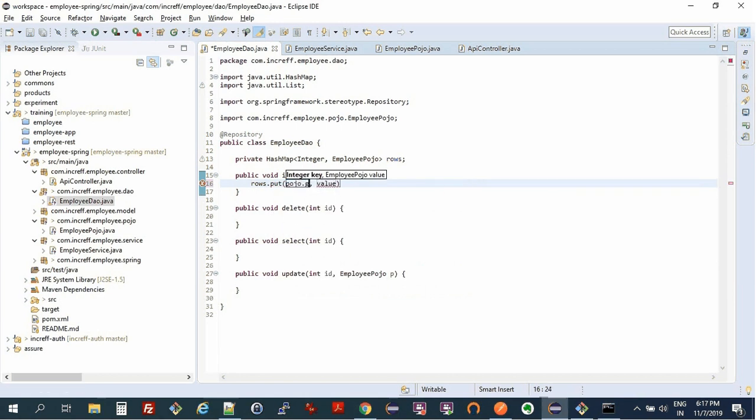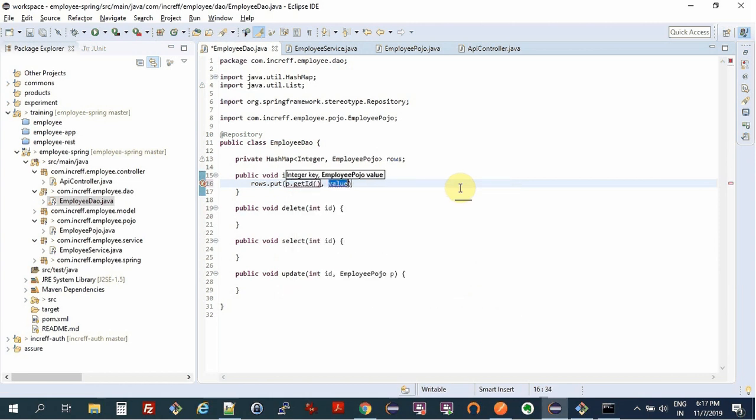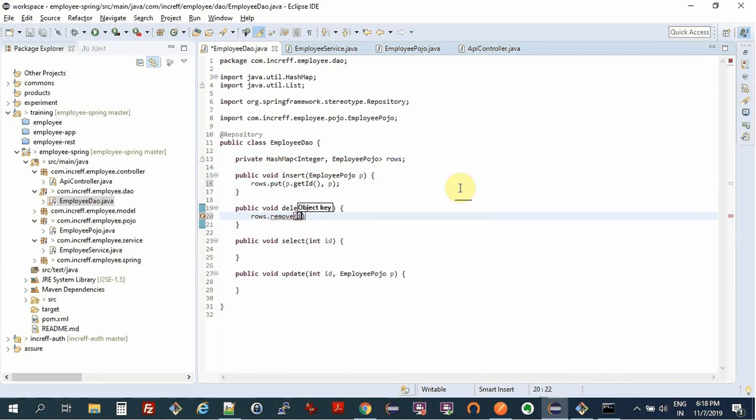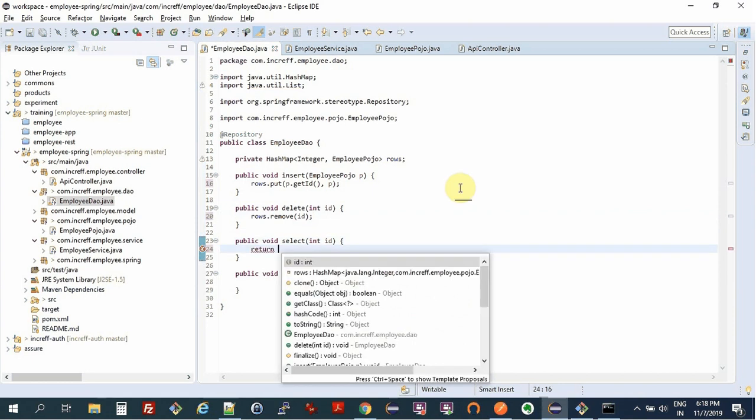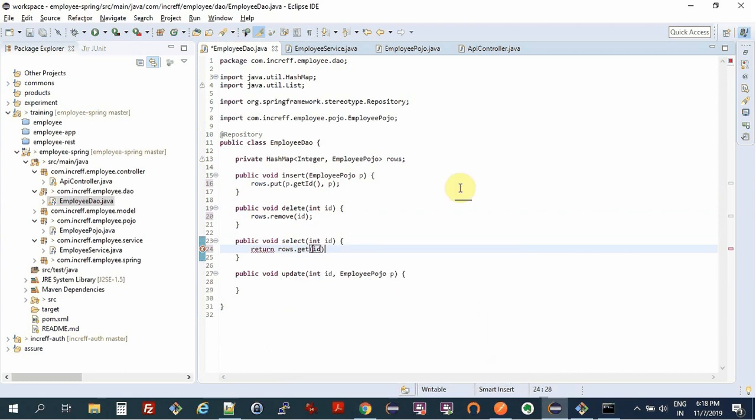In insert we can just say rows.put, p.getId, p. If you're deleting, we can just say rows.remove(id). If you're just selecting one by ID, we can do return rows.get(id).